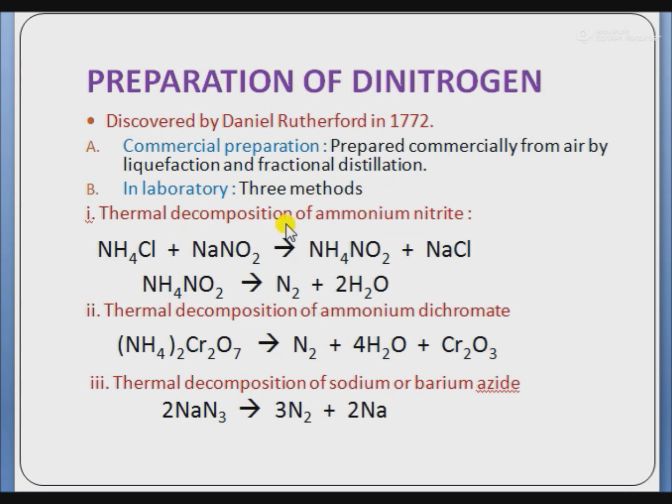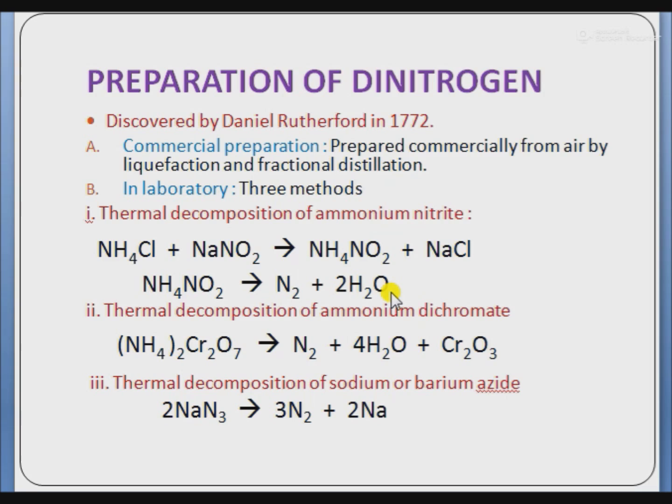First, thermal decomposition of ammonium nitrite. Ammonium nitrite is prepared by reacting ammonium chloride with sodium nitrite. Here it is ammonium nitrite, NH4NO2, plus NaCl. When we provide heat to ammonium nitrite, it decomposes to produce nitrogen plus water molecules, with a small amount of NO and HNO3 also formed in this reaction.